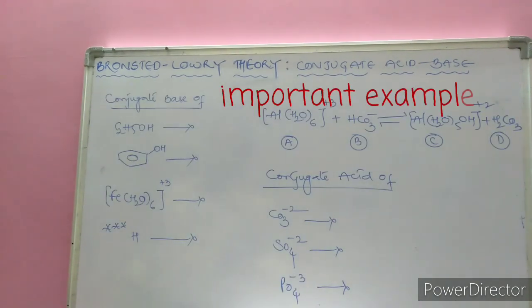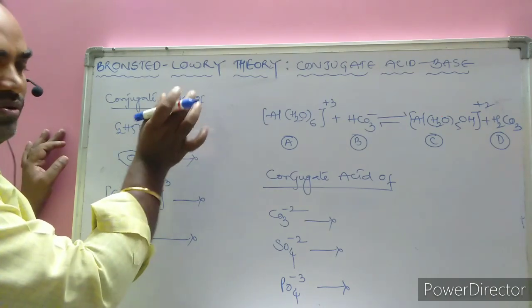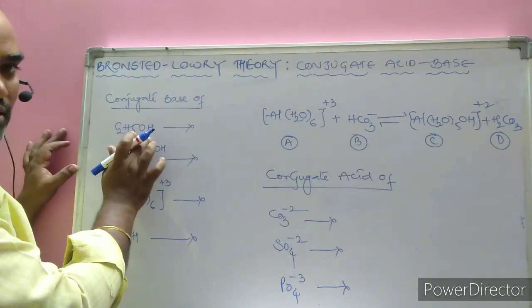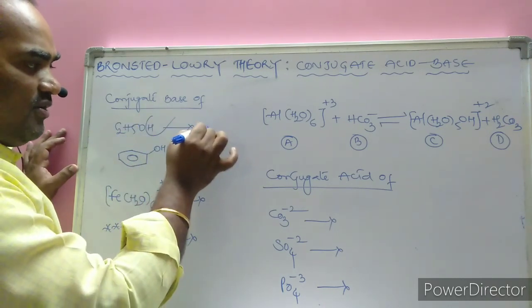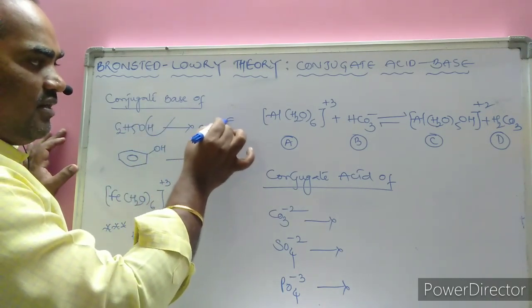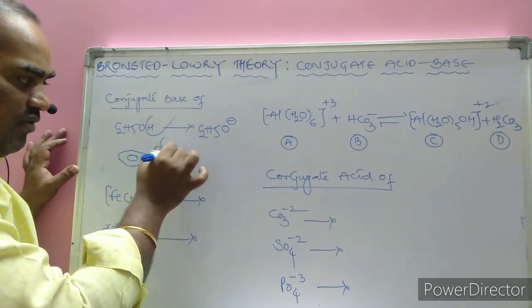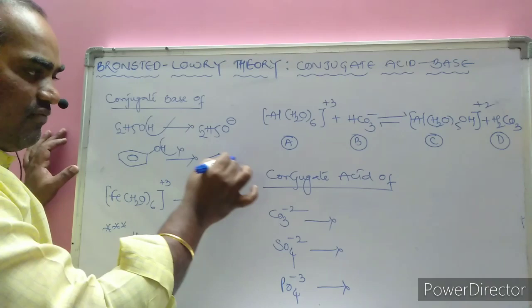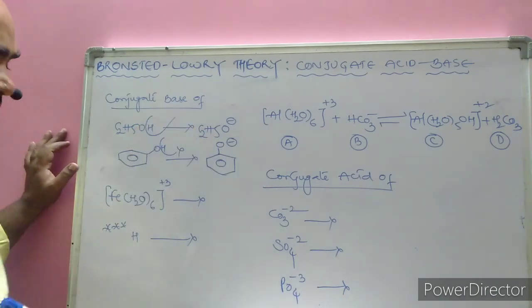A few more examples regarding the conjugate base. We know well that forming the conjugate base is nothing but removal of the proton. Here ethyl alcohol is given. By the loss of the proton, the obtained one is the ethoxide ion. Next, phenol is given. Removal of the proton forms the phenoxide ion. This is the conjugate base of phenol.